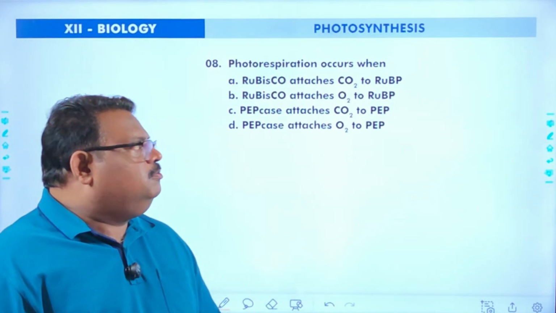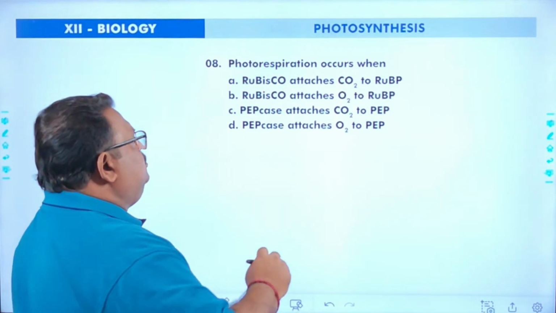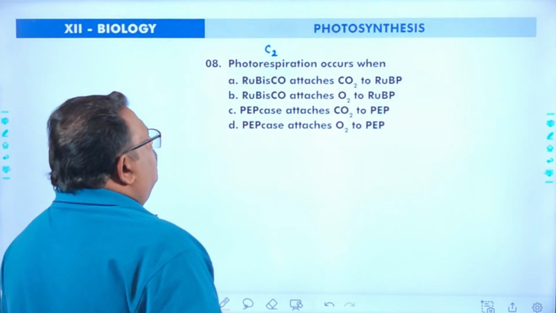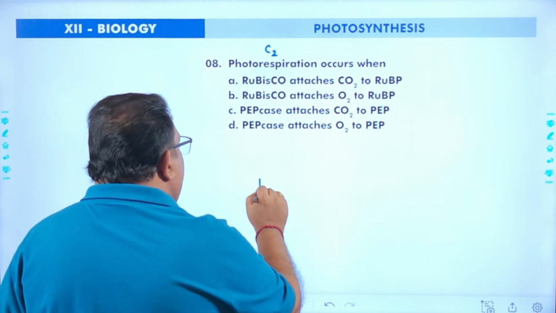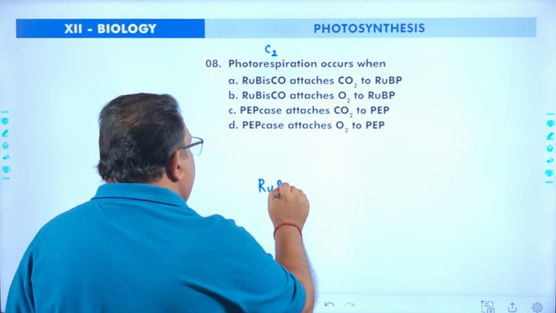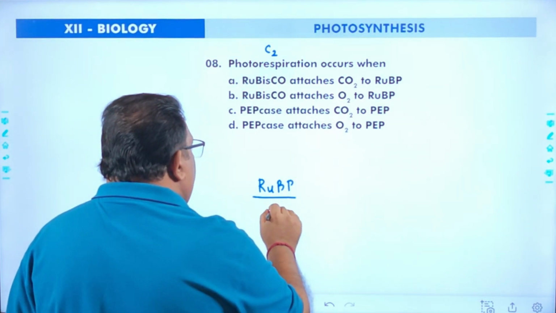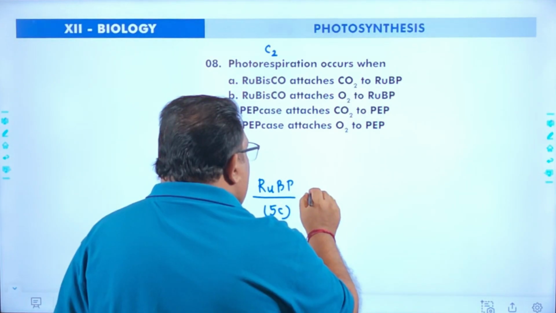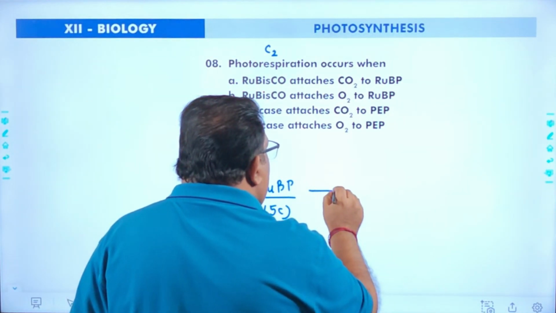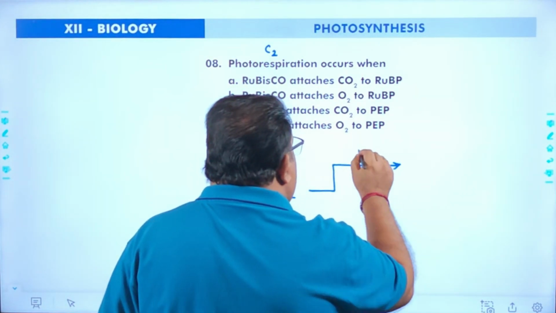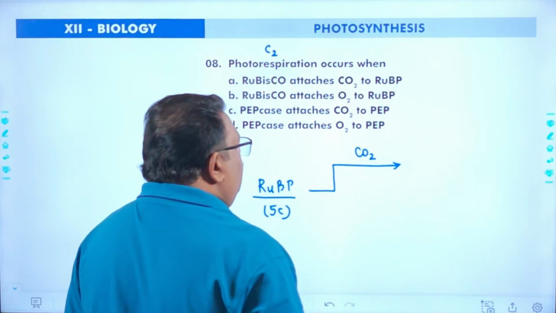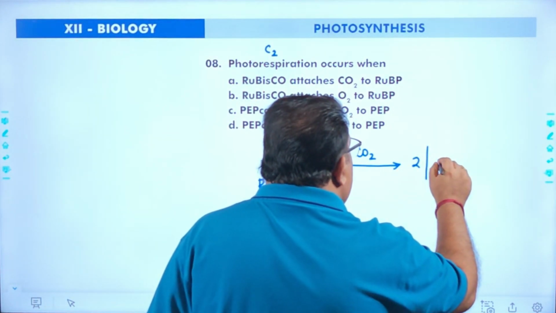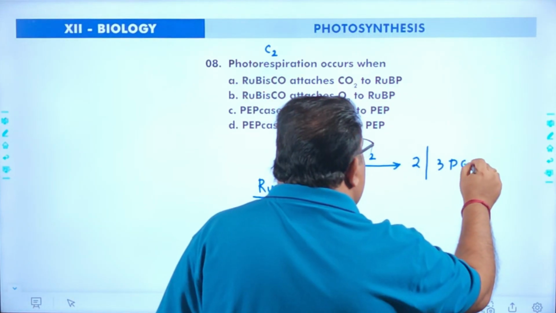Next one, photorespiration occurs. What is photorespiration? Photorespiration means C2 cycle. So here, RuBP is a 5-carbon compound, and the RuBP can undergo a carboxylation process by combining with carbon dioxide, producing 2 molecules of 3-phosphoglyceric acid.